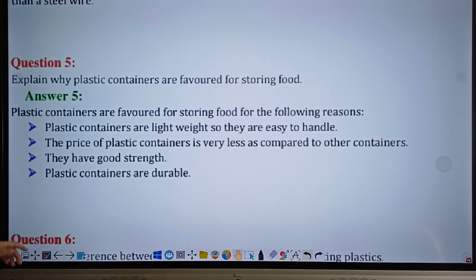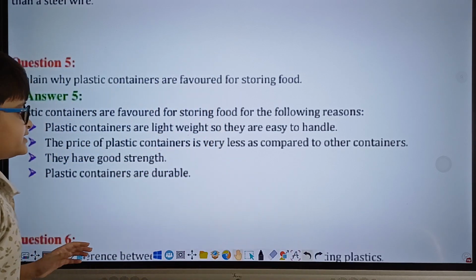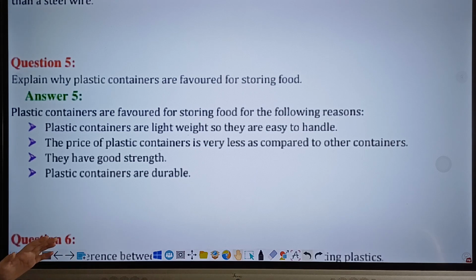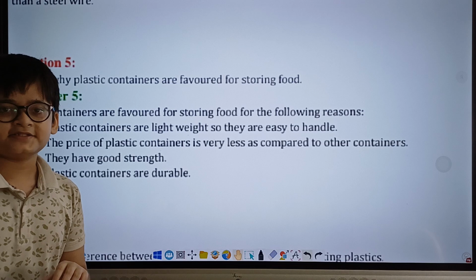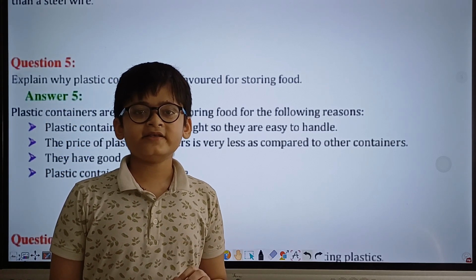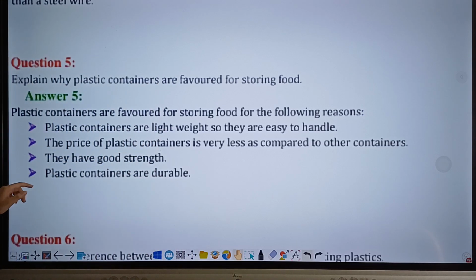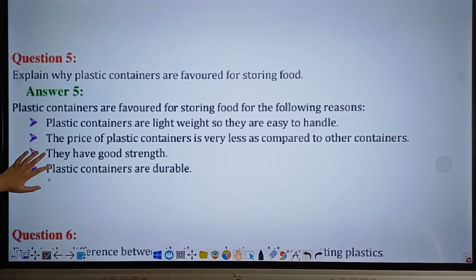This is pretty self-explanatory. They are pretty strong, hence why they are favored for storing food. And the final point, plastic containers are durable. Not only are they strong, but they are also durable. However, if you want to, you could add in another point, and that point is that plastic containers also do not react with food items, because there are certain materials in nature that are capable of reacting with food items, and these reactions may spoil our food. So that is another point. Plastic containers also do not react with food items.